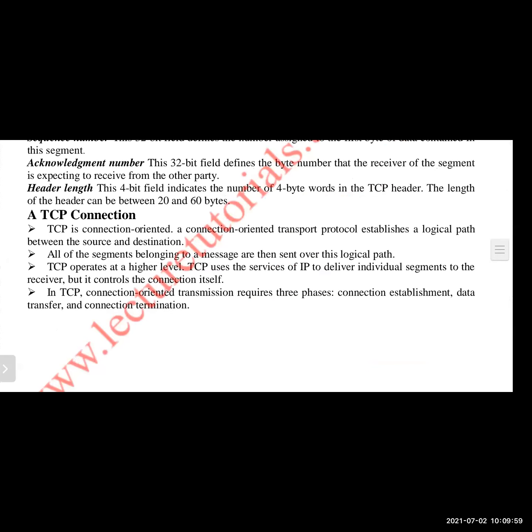Okay, when we come to this TCP connection, already we know very well that TCP is a connection oriented protocol. That means before transmission of the data, first the connection has to be established. After the connection has been established, the data transfer will start. Here connection means it is a logical connection only, not a physical connection. The two devices will not be directly physically connected in TCP. The two processes will not be physically connected with a wire or cable. Here the connection means a logical connection.